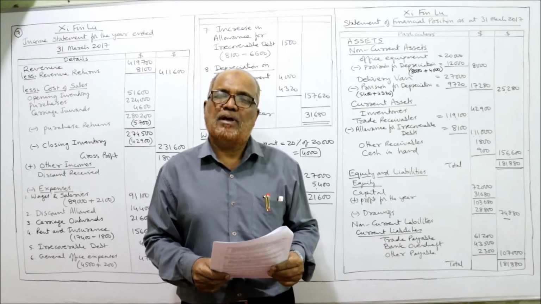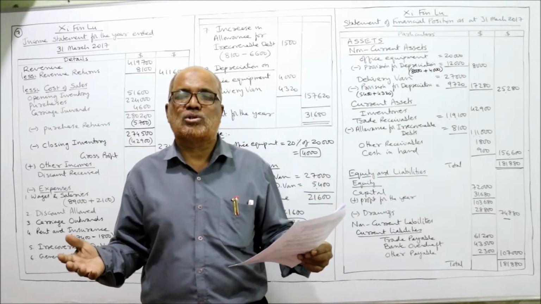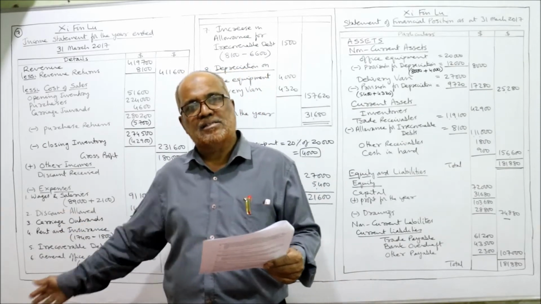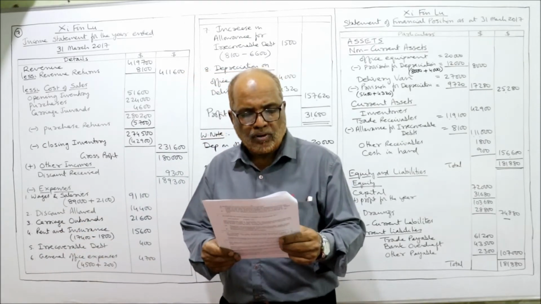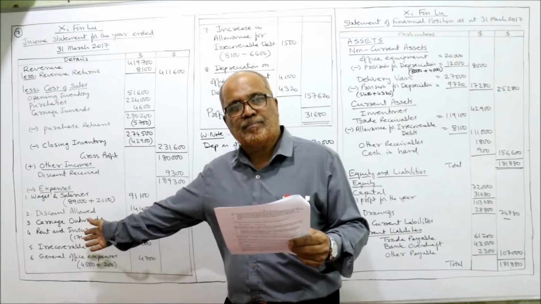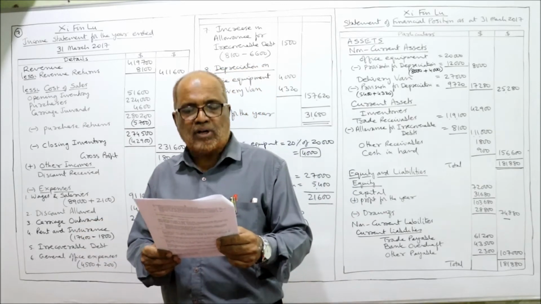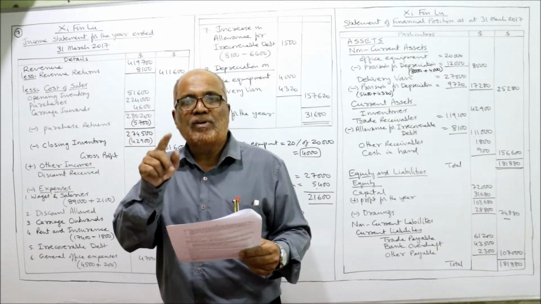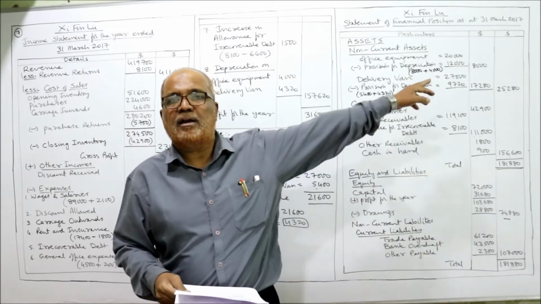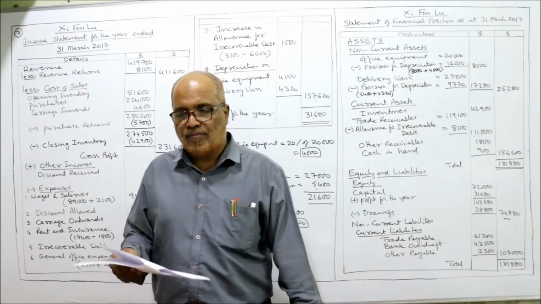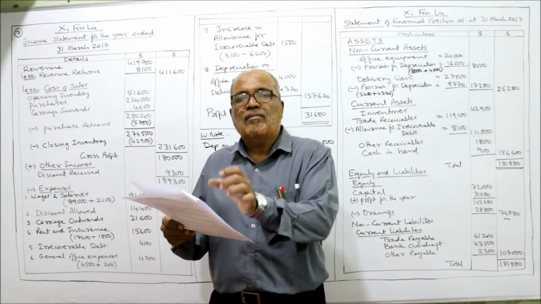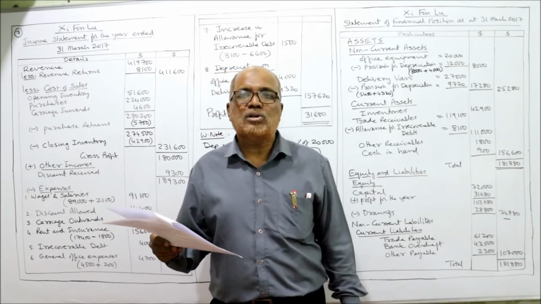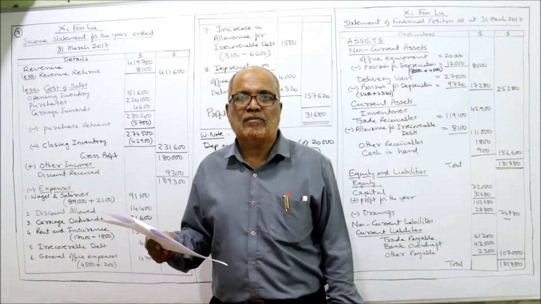Irrecoverable debt. Irrecoverable debt is a loss. It will be taken under expenses. Wages and salaries, expenses. Office general expenses, expenses. Provision for depreciation. This is the accumulated depreciation. This will be deducted from non-current assets in the statement of financial position. So we are given the complete trial balance. Apart from that, some notes are given, adjustments are given.